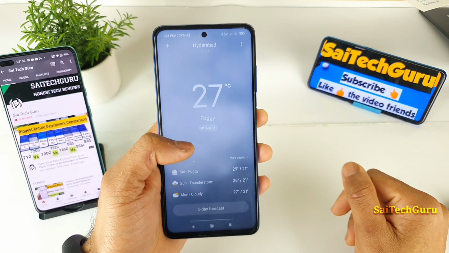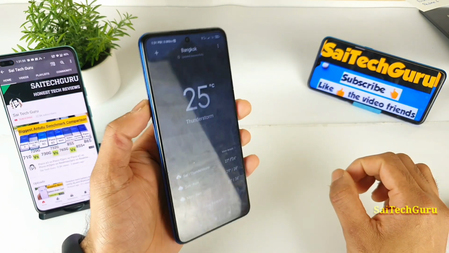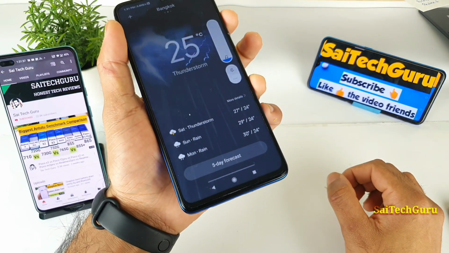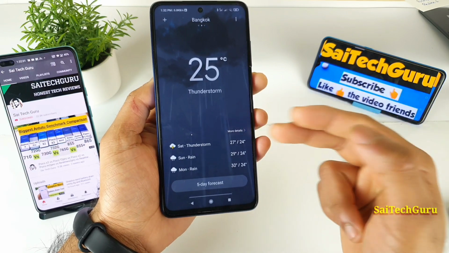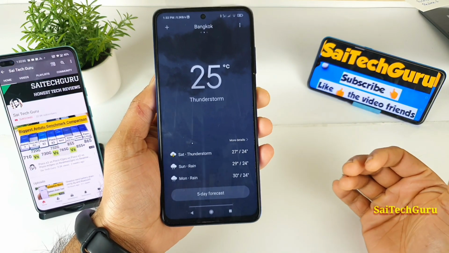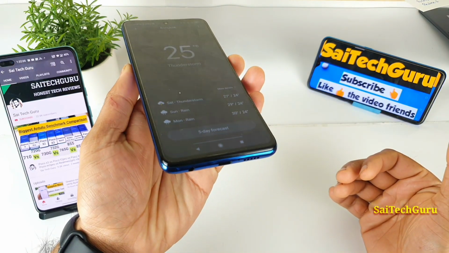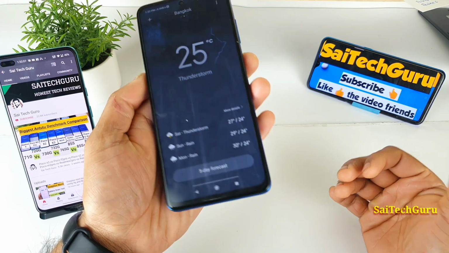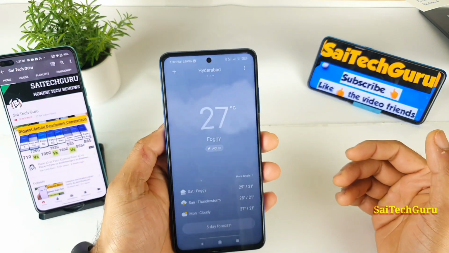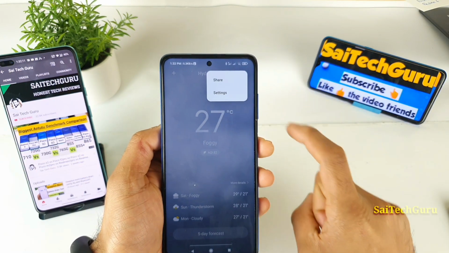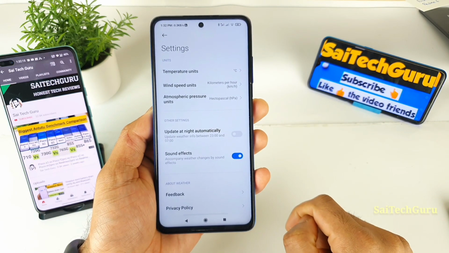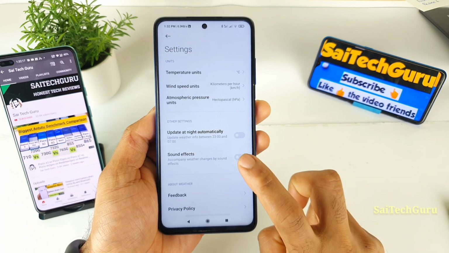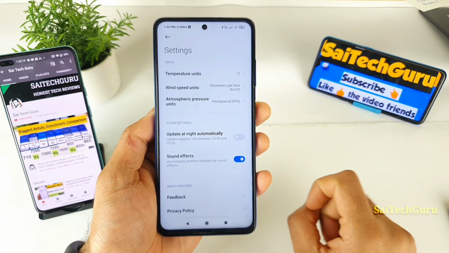Next, there is a hidden feature which is having the sound effects. Right now it's raining, as you can see, friends, and you can hear the sound effects as well when it's raining. So this is a feature which is built in. You need to go to the settings. Once you're in the settings, try to enable this sound effects. It will only work when you enable that option. So try to enable that one.